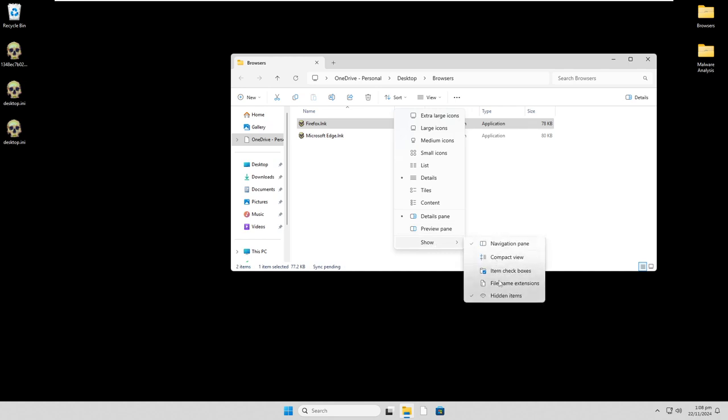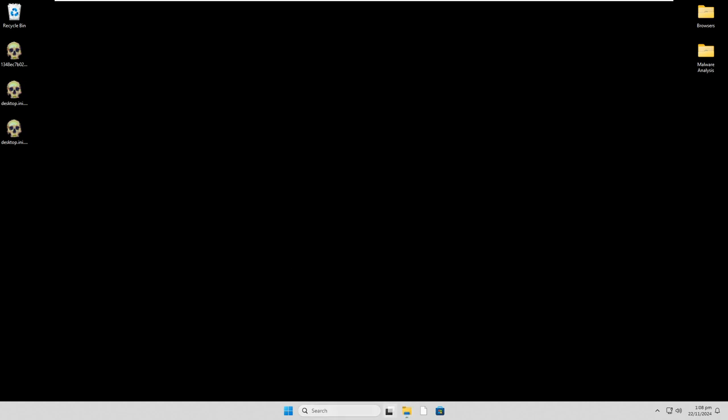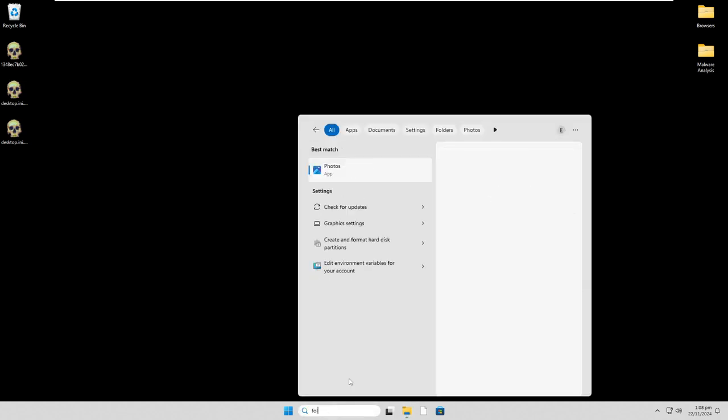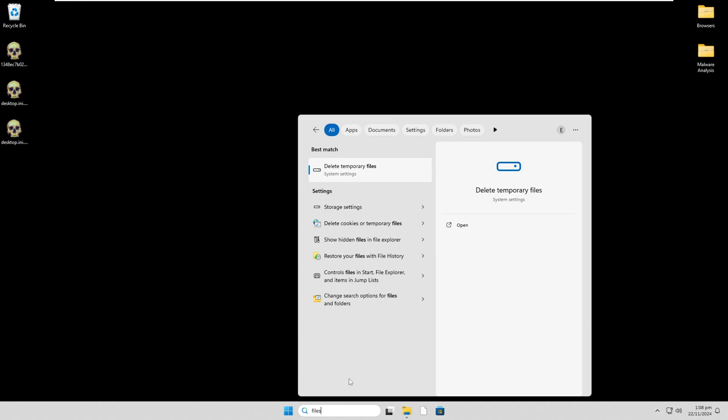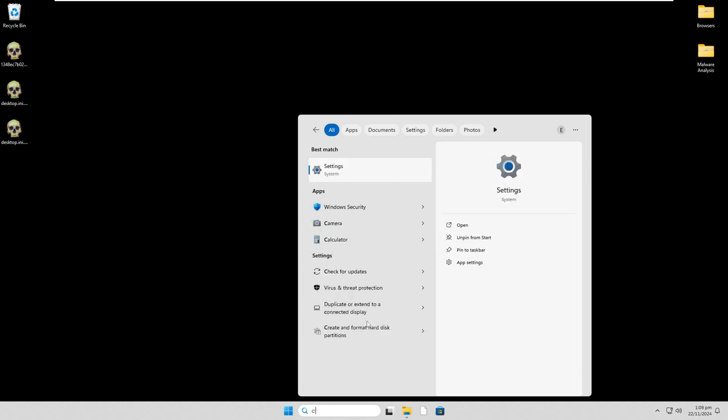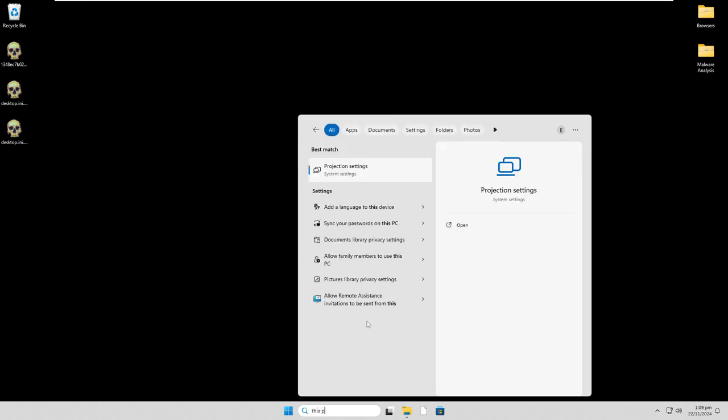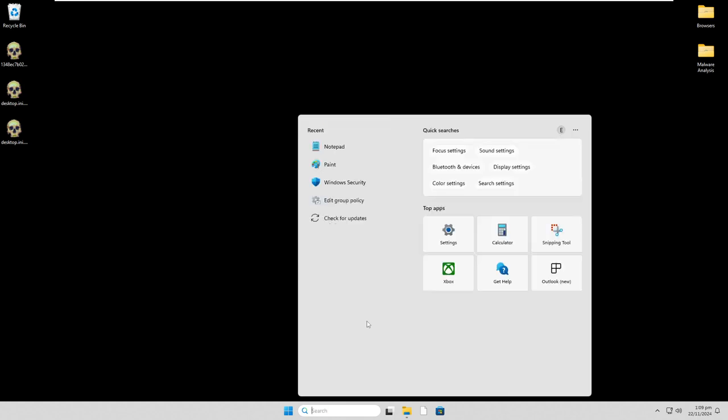Let's go ahead and turn that back on. And there's got to be some way to get in here. Let's see. C? My computer. I'm used to Windows 7. This PC. There's not even an option for this PC anymore.